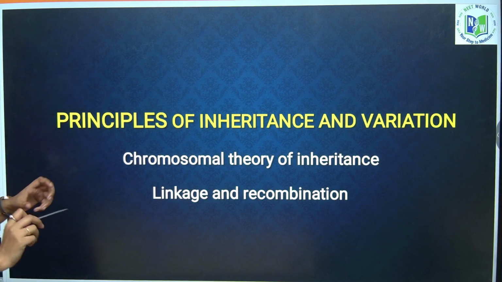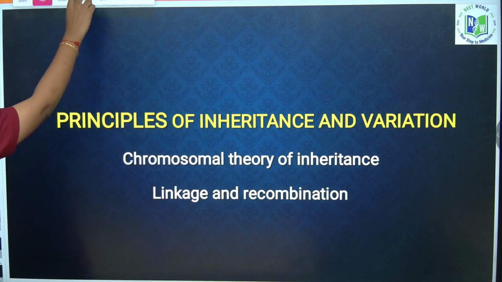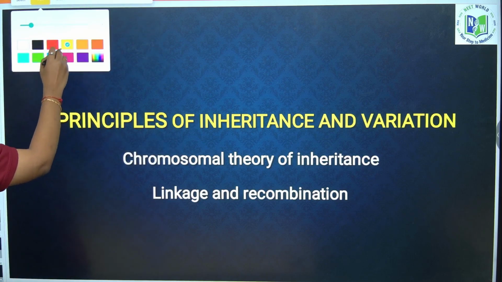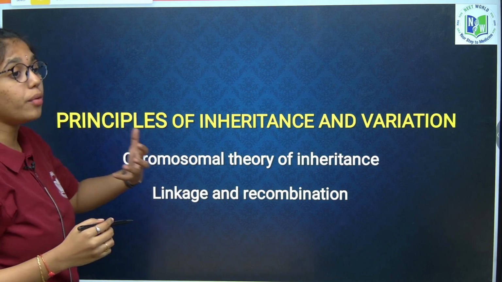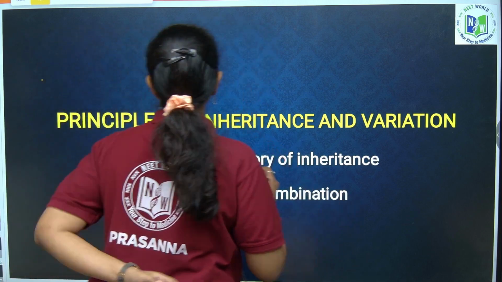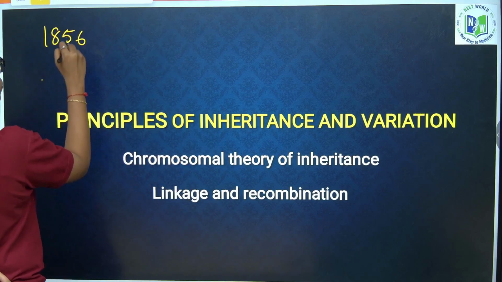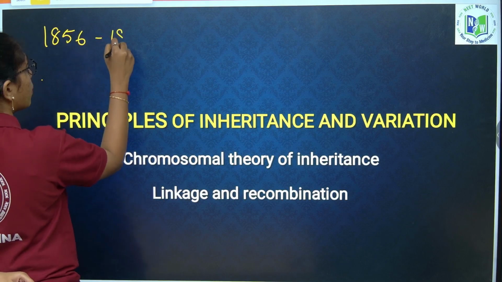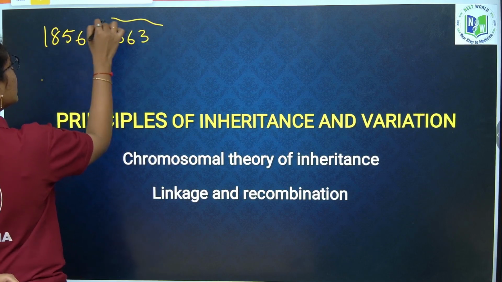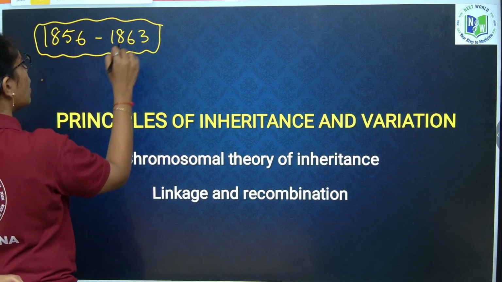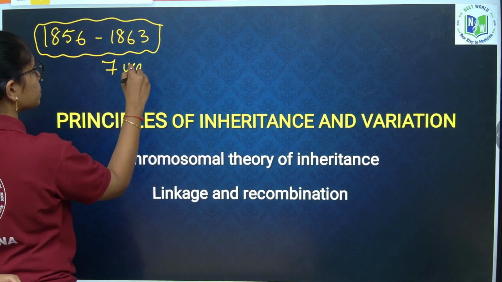These concepts arise because Mendel's laws went unnoticed or unrecognized for a very long period of time. As we have discussed previously, Mendel worked on Pisum sativum, the pea plant, for almost 7 years. Yes or no, beta? For 7 years.